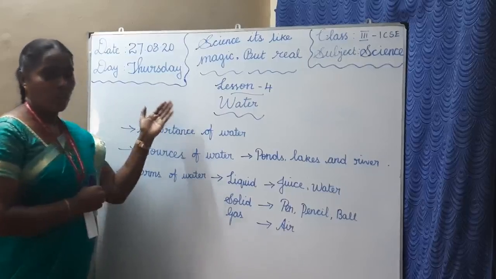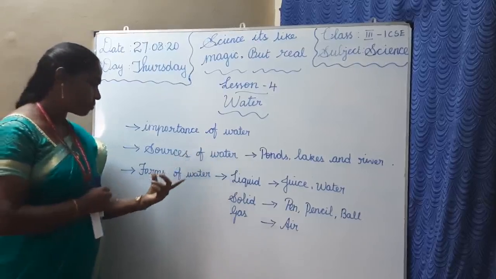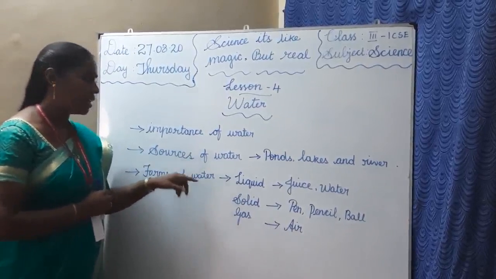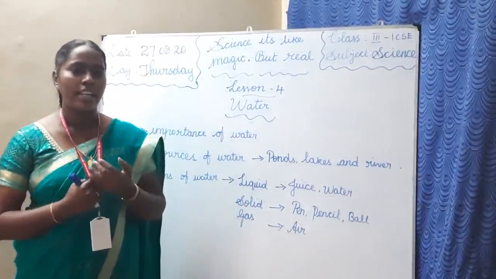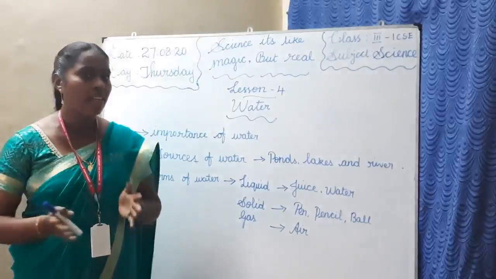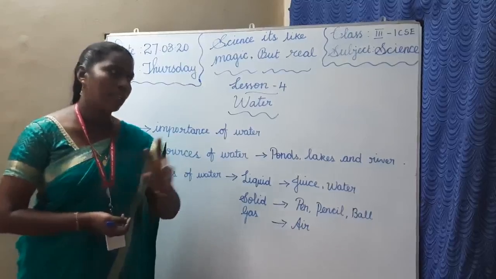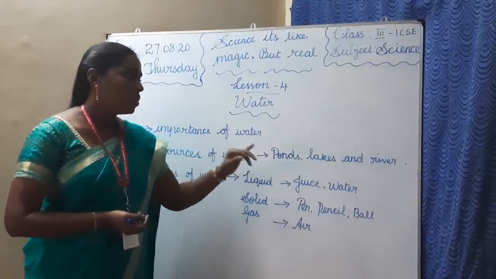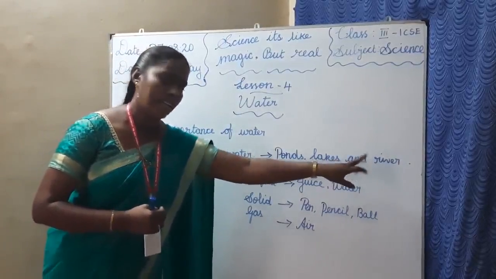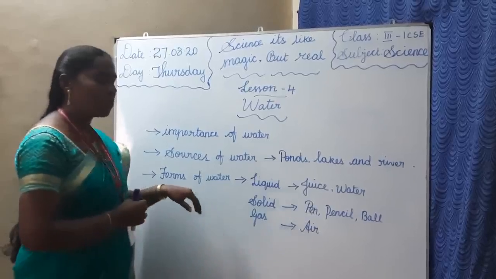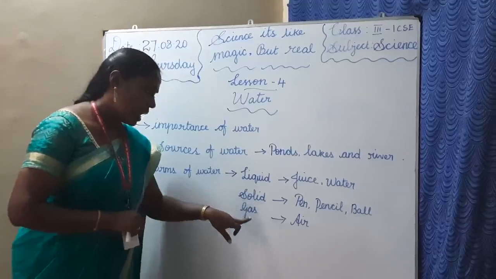In this lesson we are going to see the importance of water, sources of water, and then forms of water. Without water we cannot live, not only human beings, but all living beings. Next, sources of water. The main source of water is rain, and also ponds, lakes and rivers. Next, forms of water. There are three forms of water: solid, liquid and gas.